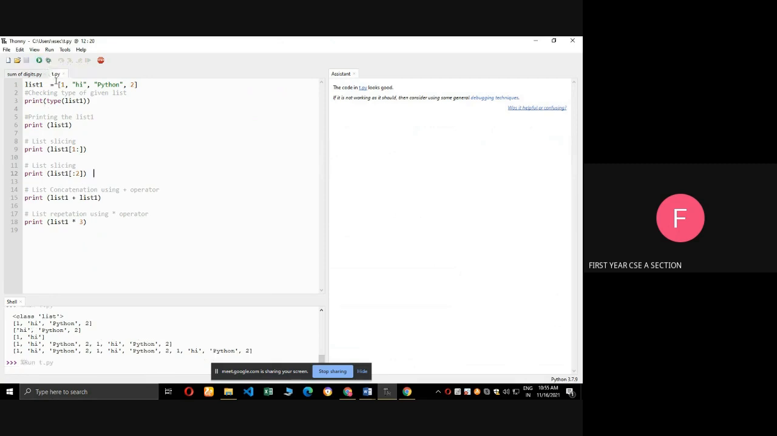It will start from the first item, first to end item minus 1. So 2 minus 1 is 1. So 0, 1. What is 0, 1? Hi. See the output, hi will print.